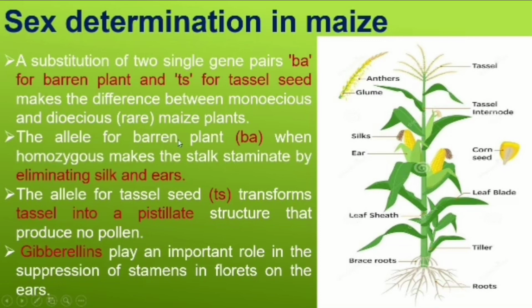In this allele, the barren plant BA, when homozygous, makes the stalk stamen. So at the top, this BA will be present, and only the anther part will develop. The silk and ears will be stopped from developing, so it develops into a male flower. Whereas in the TS plant, the pistillate in the female plant, the lateral edges will produce only the silk and ear and no pollen grains will be produced. So it develops into a female plant. In both the male and female flower, gibberellin plays an important role in the separation of stamens. So that is how sex determination in maize has been done.